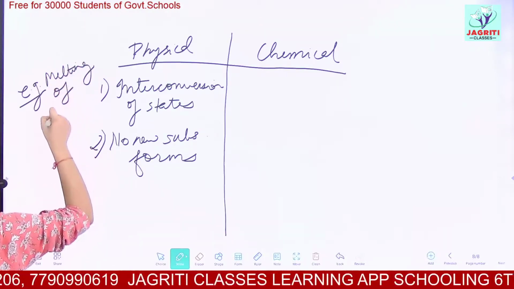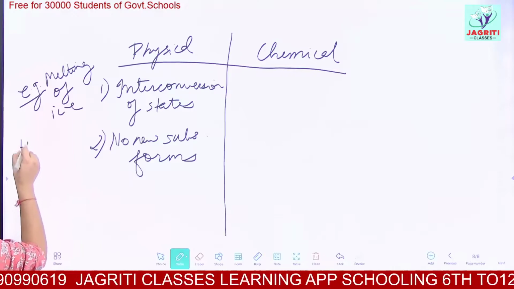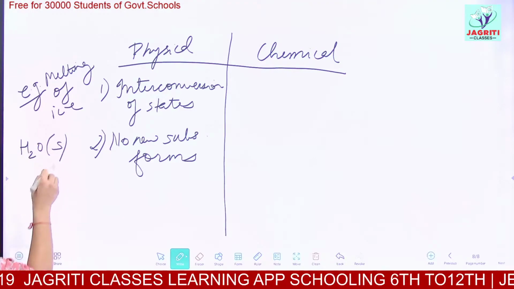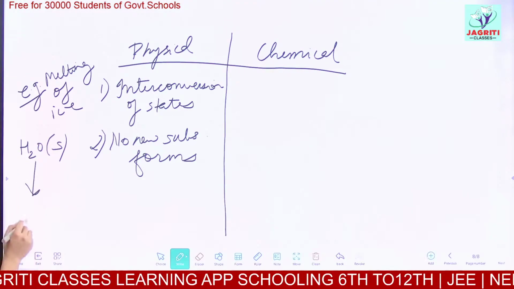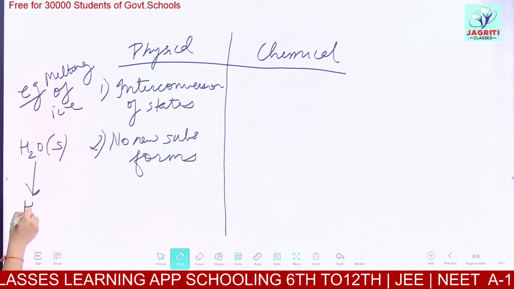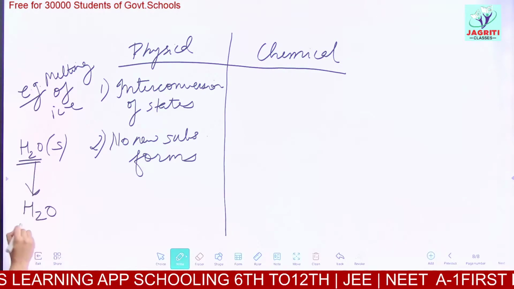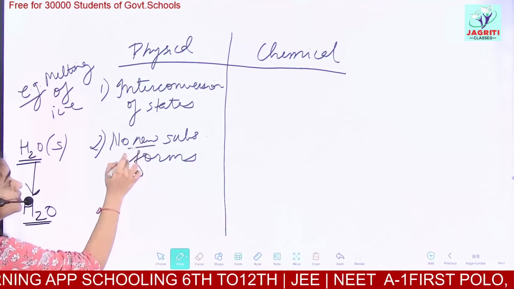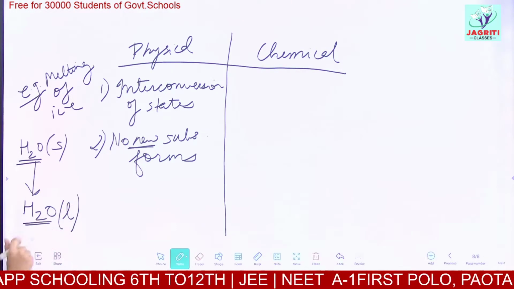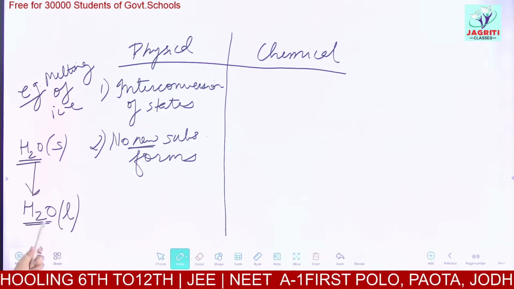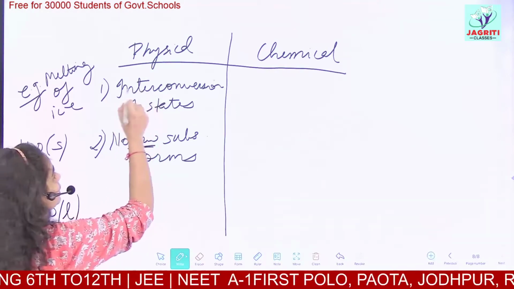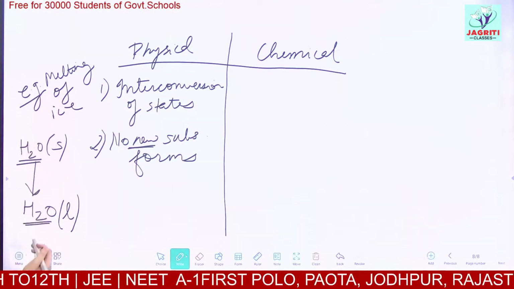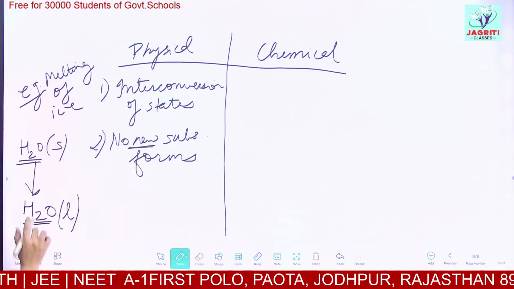What happens in melting of ice? We take H2O, that is ice in solid form, and when you heat it, what you get is the same thing, that is H2O. So nothing new is forming, just the state is changing. From solid it has changed to a liquid state. So here I have written, interconversion of states is called physical change. No new substance is formed.